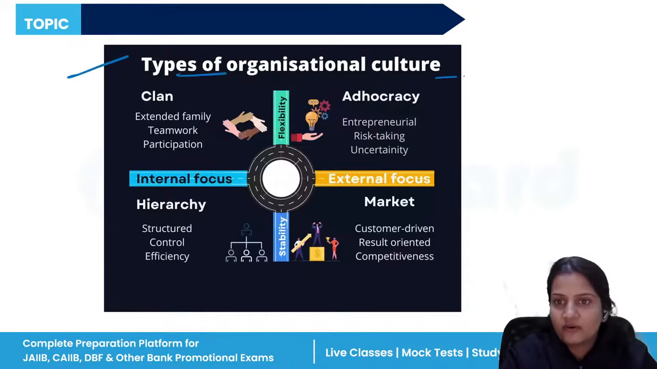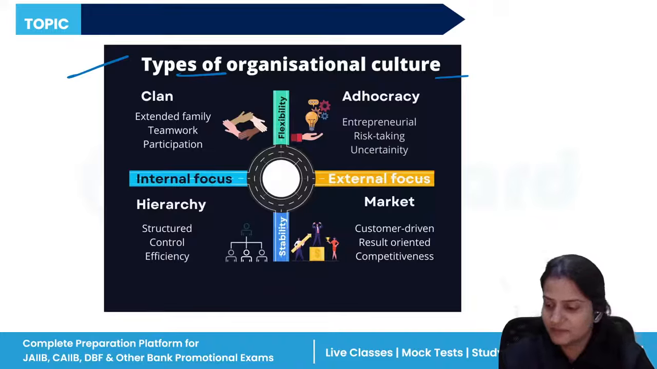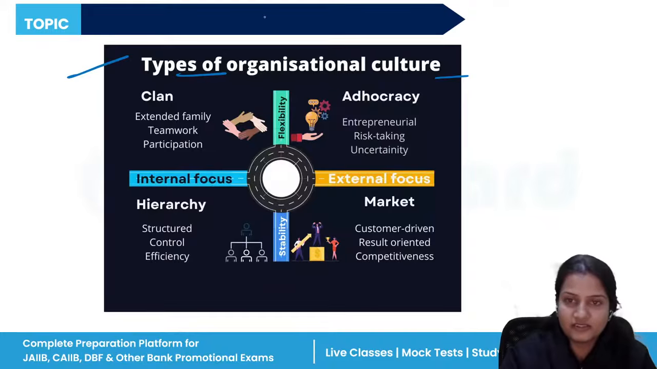Next is the types of organization culture. If we are working in an organization, definitely we have multiple people who come from different backgrounds, different cultures, and different regions. So their choices, tastes, and preferences will all be different. So we have multiple cultures in our organization. So there are types of organization culture.